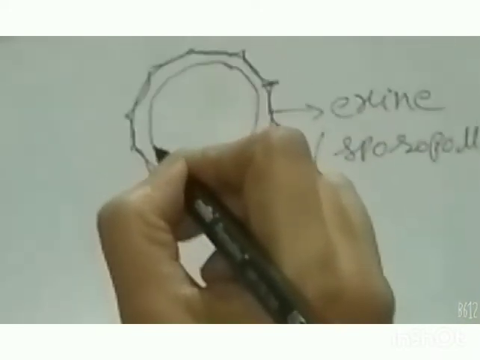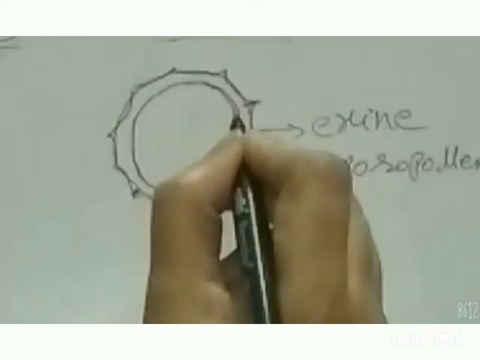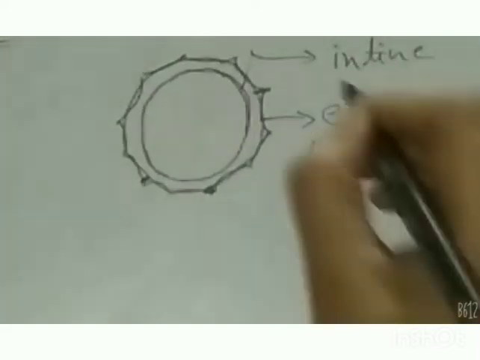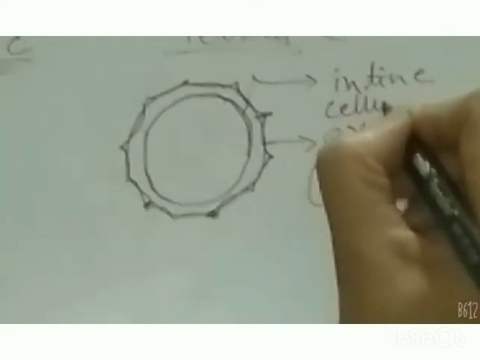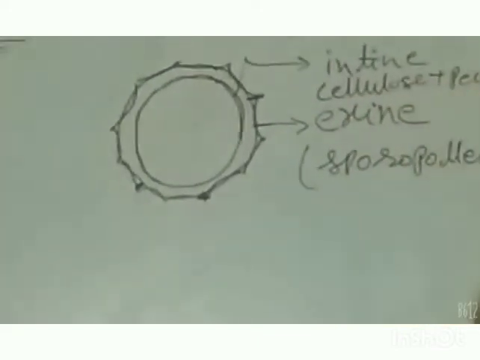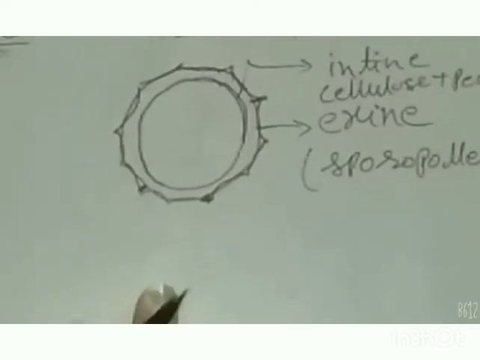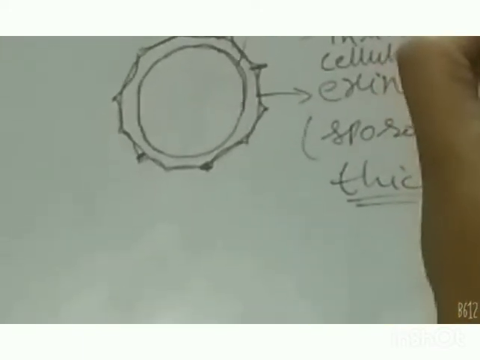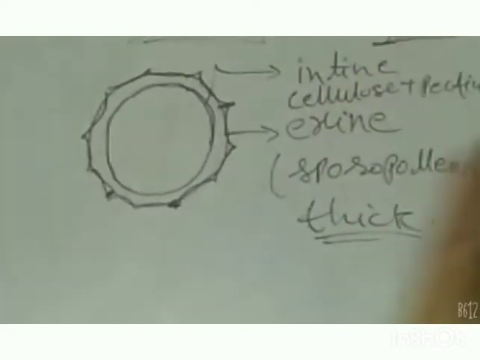Then the inner layer is called the intine. Intine is the inner layer of the pollen grain and it is made up of cellulose plus pectin. It is thin in nature. Exine is thick but the intine is thin.